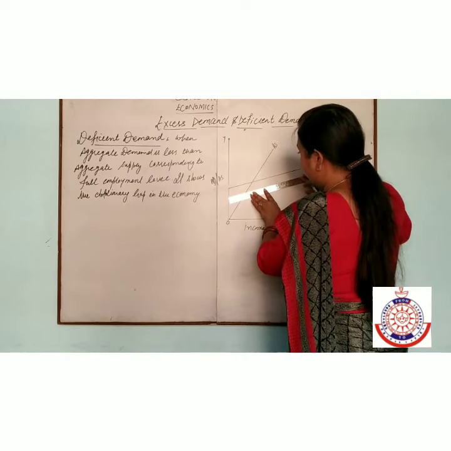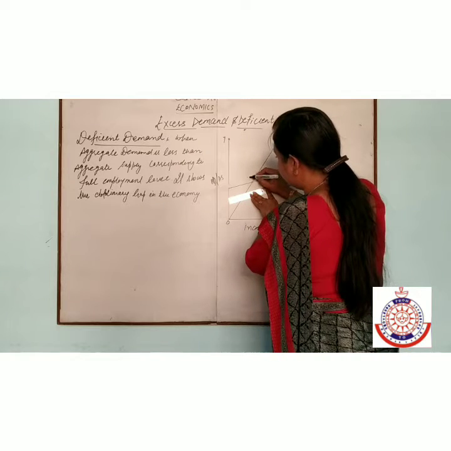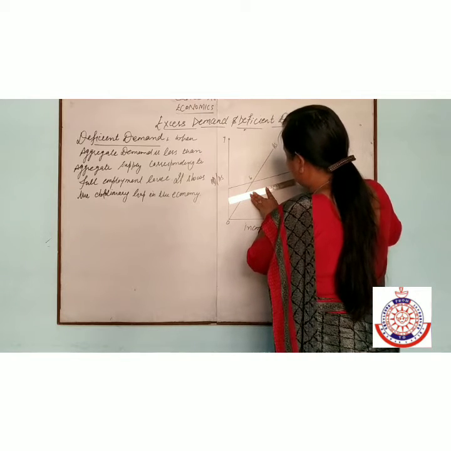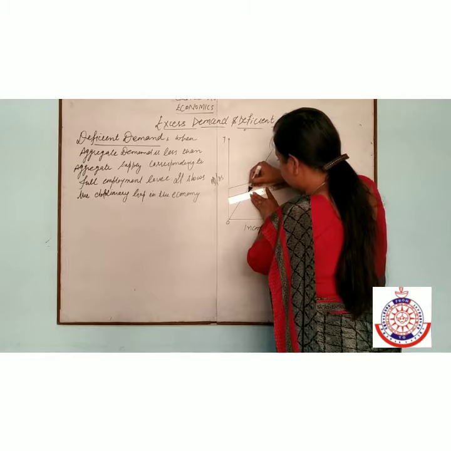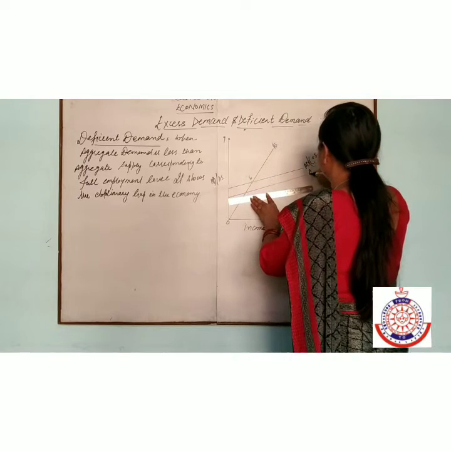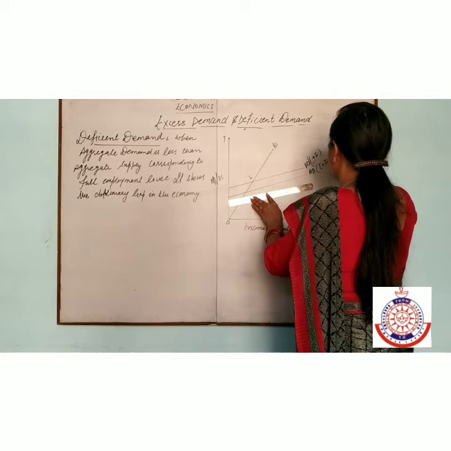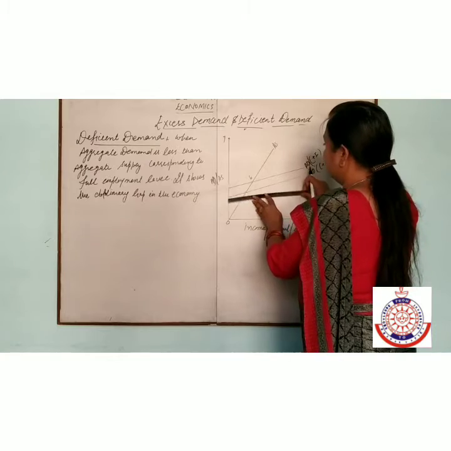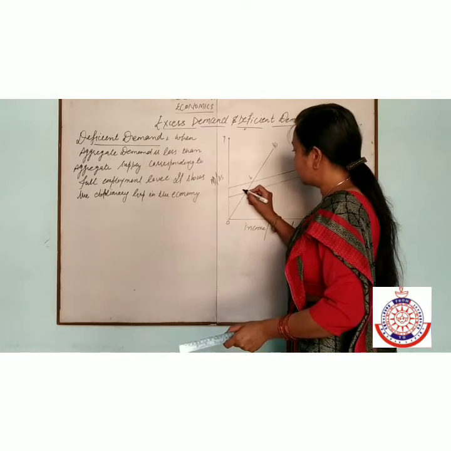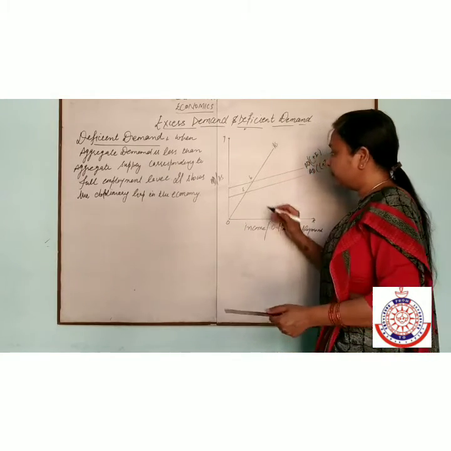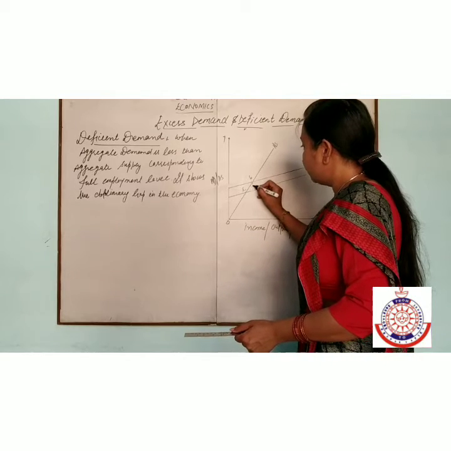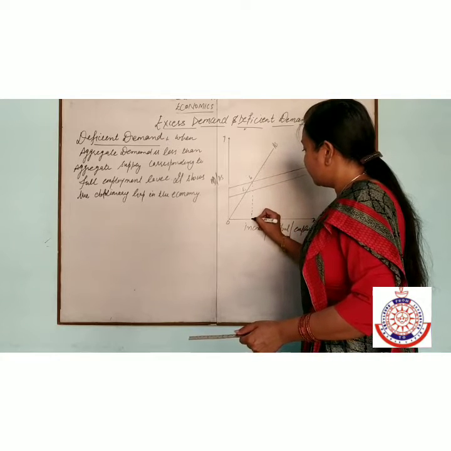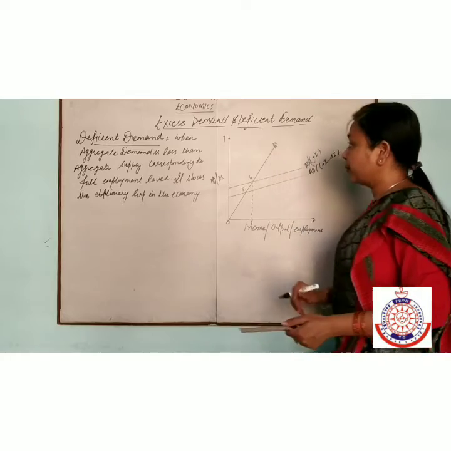Now we say if demand is less than the full employment level in the economy, then this will be the new equilibrium. The full employment level of income is here.